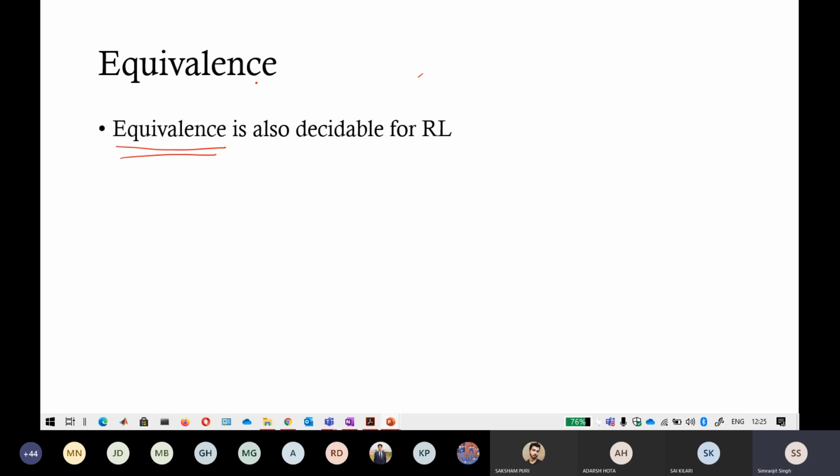But I don't think that equivalence property, by looking at the name of it, I think you can easily understand. It means that if L1 is equal to L2, if this is the question asked here, it is again decidable. So what can you do? You can take a DFA and draw a DFA from this language.